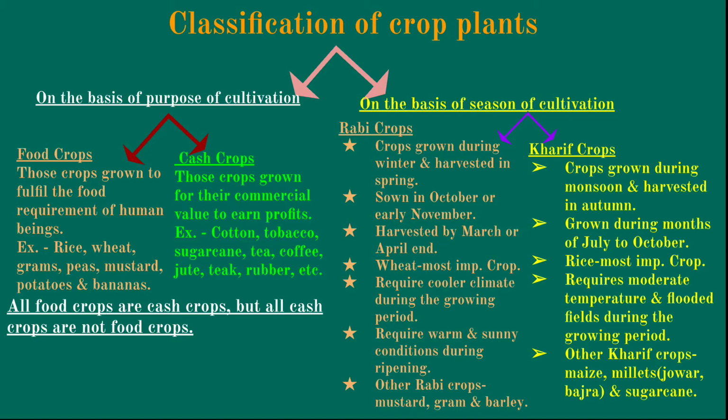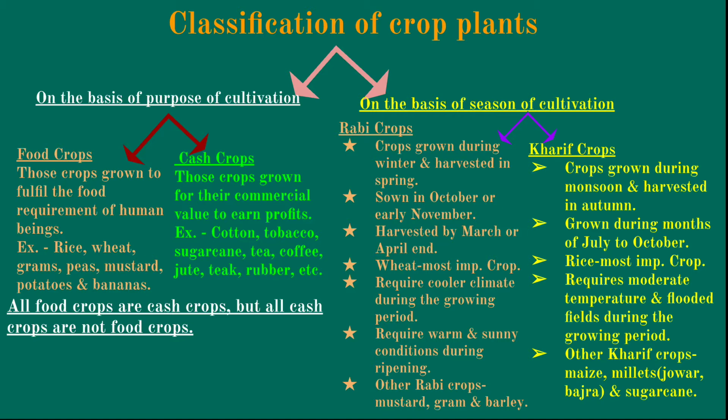In this type of crop, Rabi crop, wheat is the most important Rabi crop. For growing wheat, it requires cooler climate during the growing period. During the harvesting period, when it is ripening, warm and sunny conditions are required.